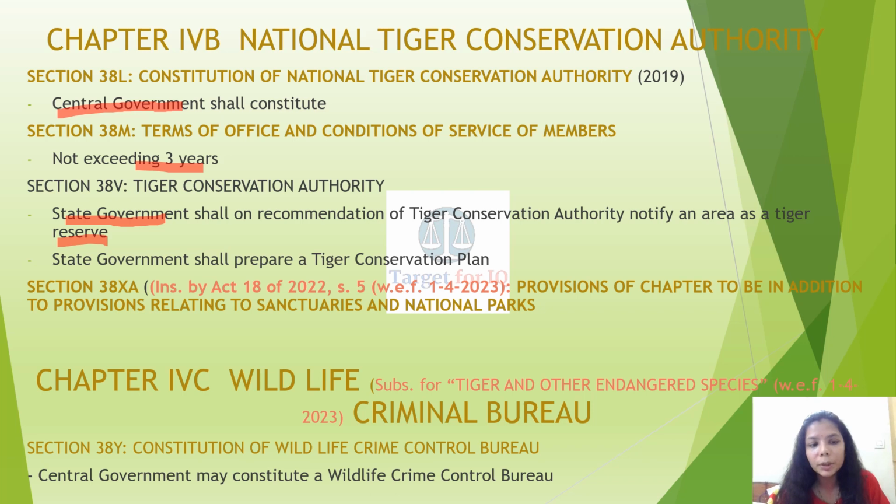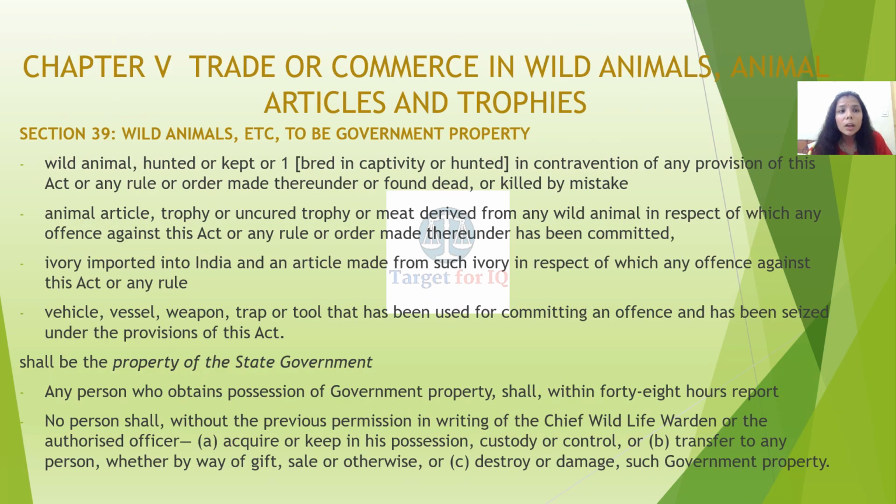So the Wildlife Crime Control Bureau comprises of section 38Y, Constitution of Wildlife Crime Control Bureau. The central government may constitute a Wildlife Crime Control Bureau, and this was the important part which you must keep in mind. I have a strong intuition that a question from this section can be asked. It comprises of two sections, section 38Y and 38Z.